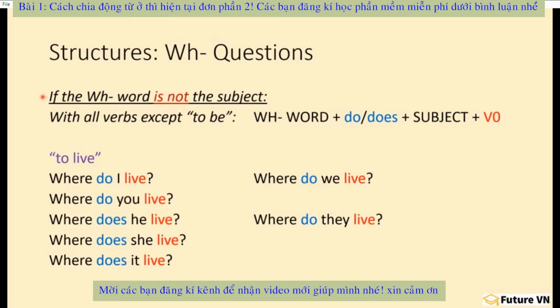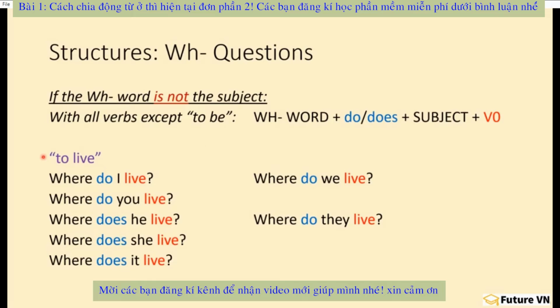For example, if the WH word is not the subject, then we use this structure with all verbs except for to be. WH word, like who, what, when, plus do or does as the helping verb, plus subject, plus verb zero.